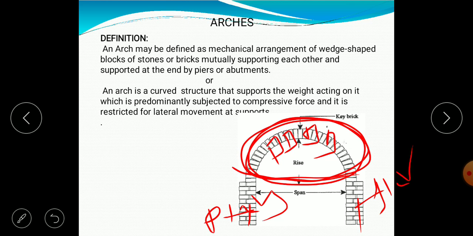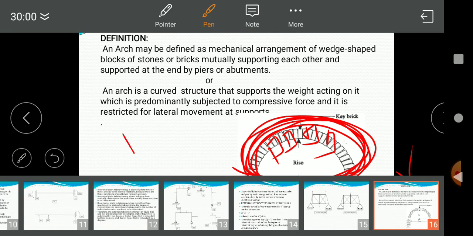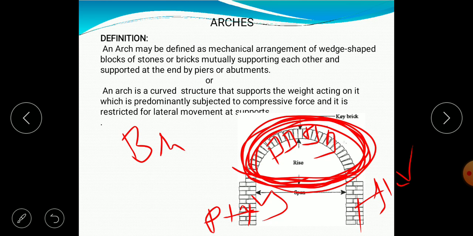or abutments. So if any arch is made of bricks or stone in such a way that you are arranging them in the shape of a wedge so that it will form an arch, then that type of arch is known as brick arch or stone arch. Brick or stone arch. The other definition for the arch is an arch is a curved structure.